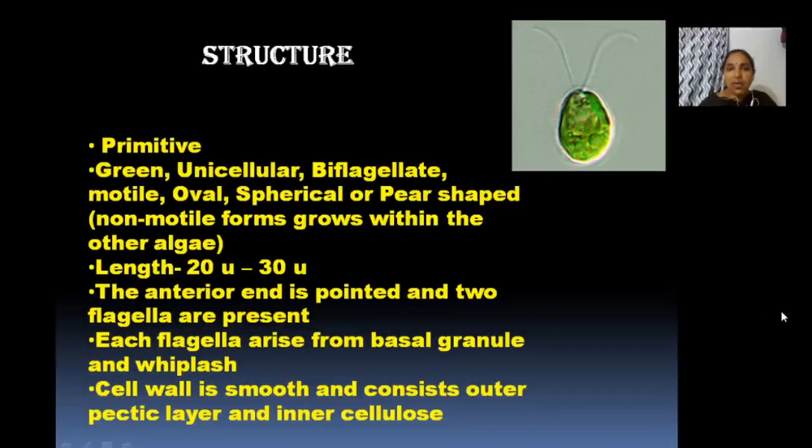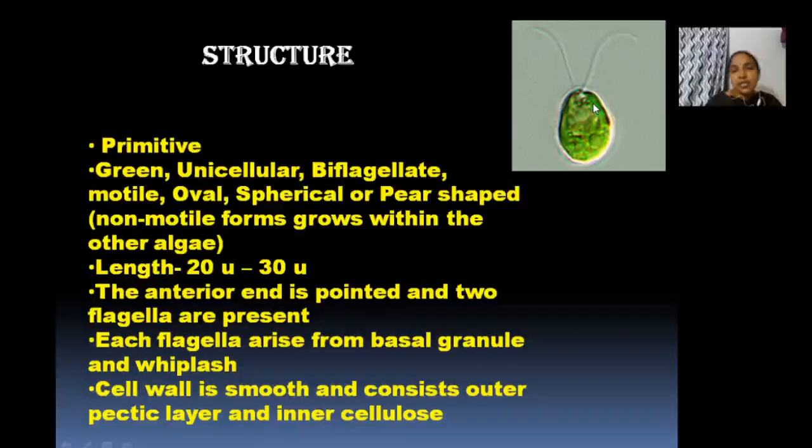This is a unicellular motile alga. Unicellular means it contains only a single cell, and it is biflagellate. What do you mean by biflagellate? Two flagella at the anterior end. This is the anterior side, this is the posterior side. Its shape is pear shaped, with a biflagellate structure.